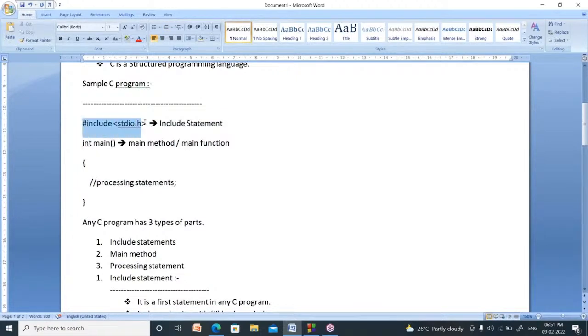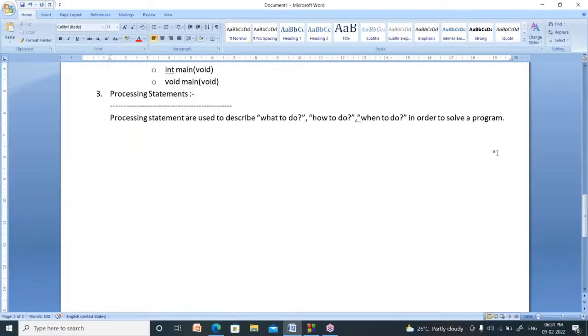I already explained hash include stdio.h, main method, inside that processing statements. Now I kept a semicolon here. What is the name of semicolon? In every program, every line must be separated by a special symbol.